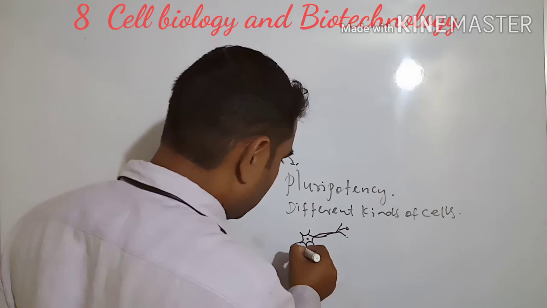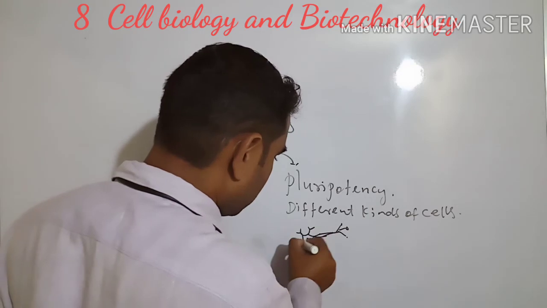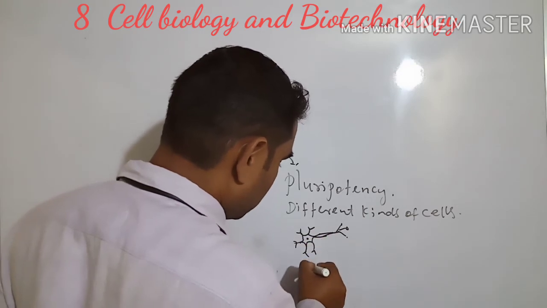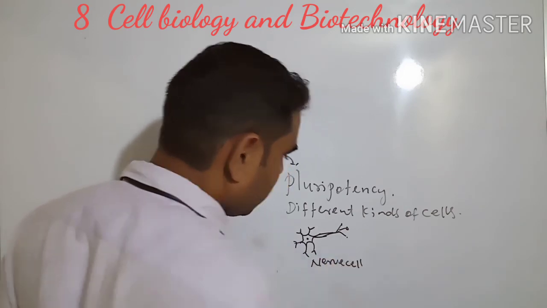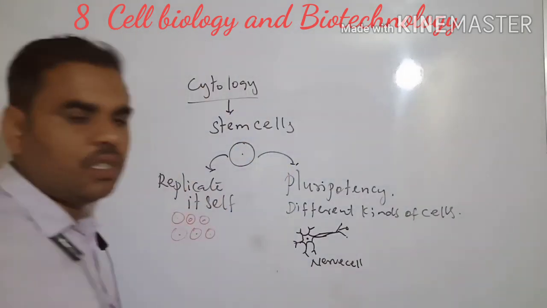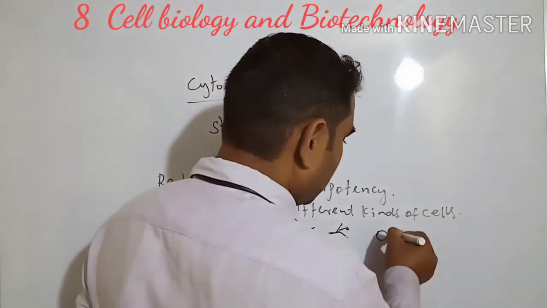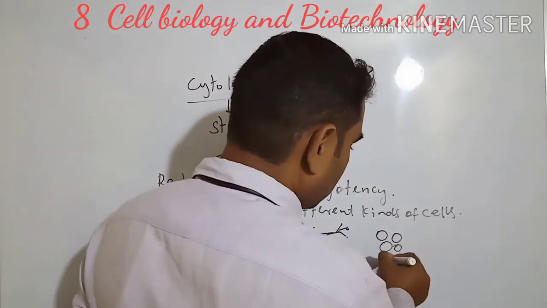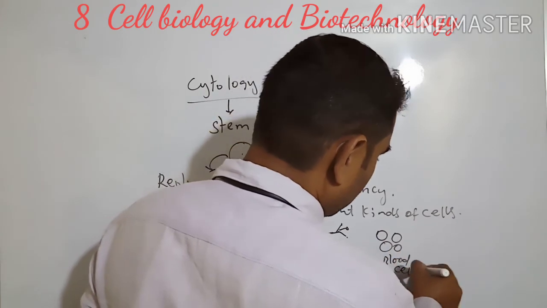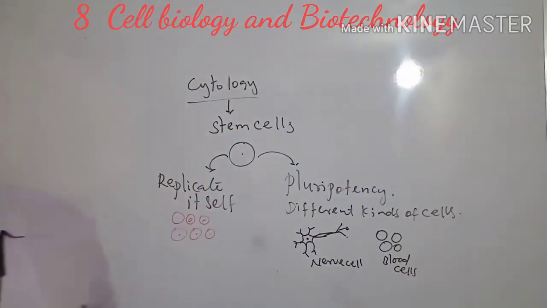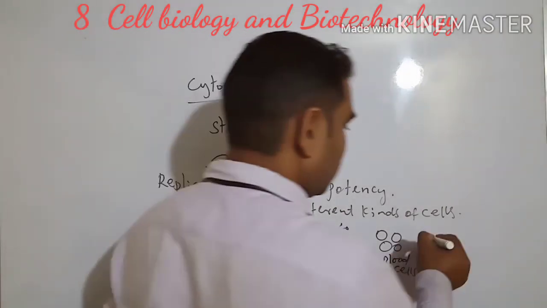See, these are nerve cells. See this one, a nerve cell. Okay. Next, this is a blood cell. Next, we have to see the cardiac cells.